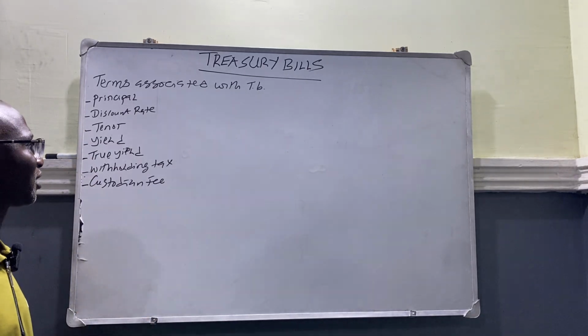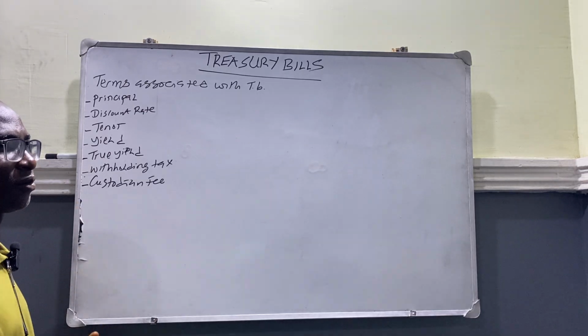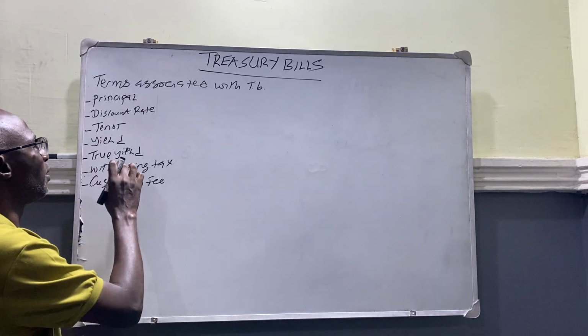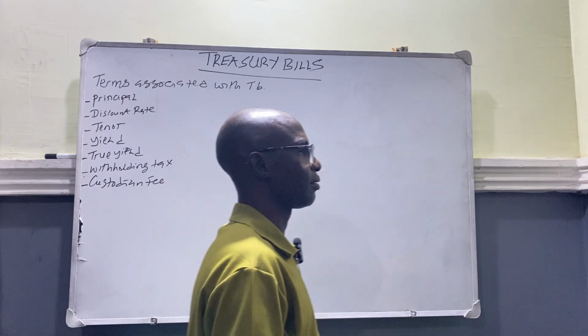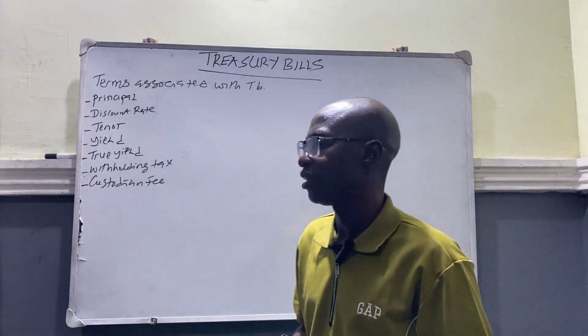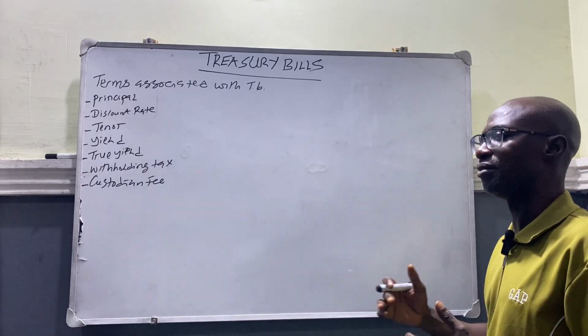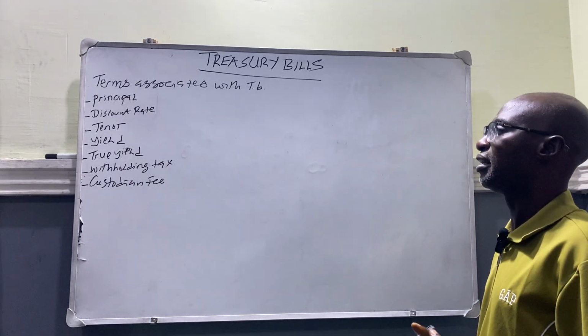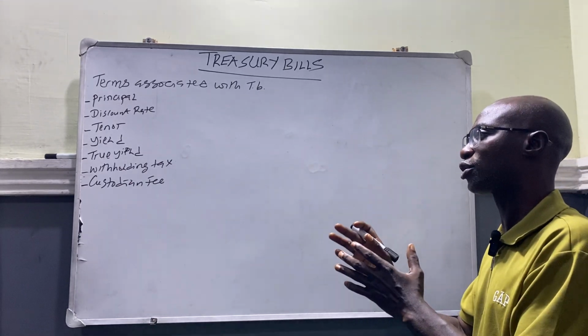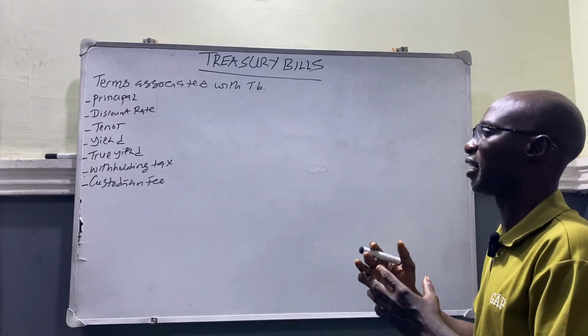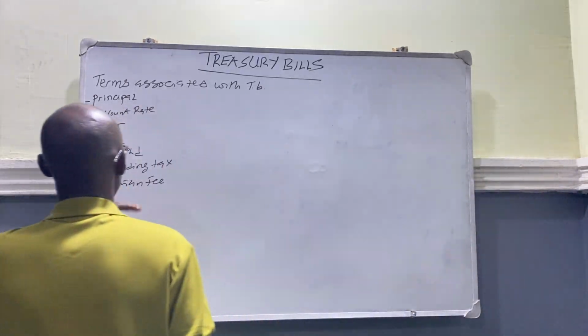In banking and finance you can call it effective returns. This simply means the actual money received from the investment by the investor. That's the true yield, and it's very, very important.